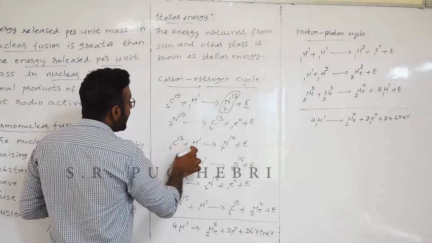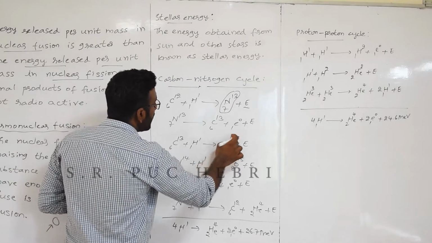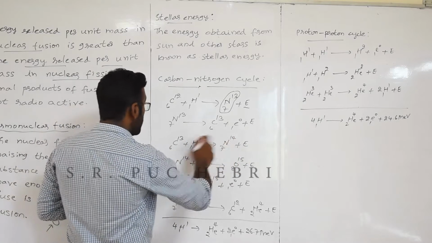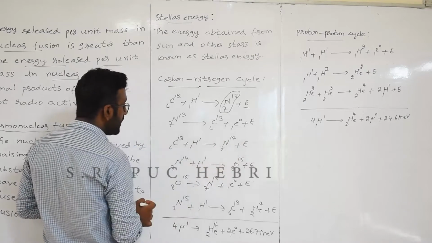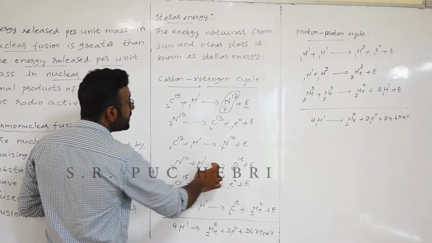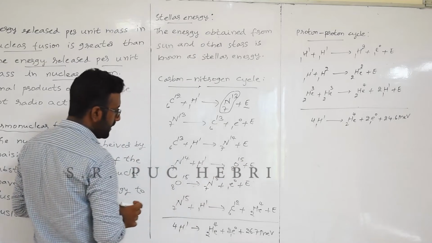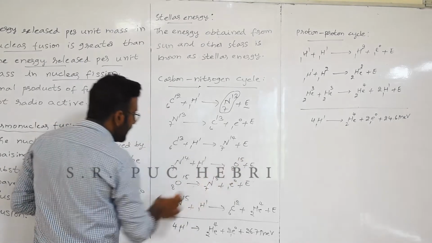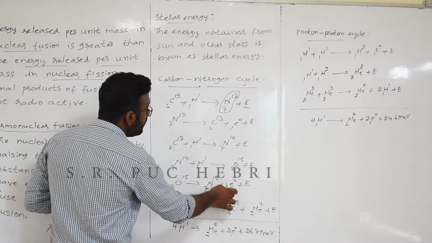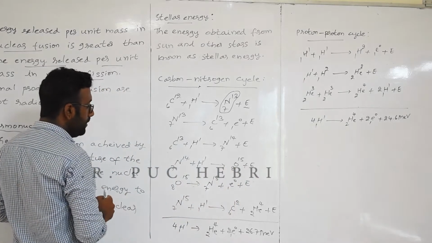C13(6) is stable. It again combines with another hydrogen nucleus to form unstable N14(7) with the release of energy. So this is actually stable. N14 is stable. This N14 again combines with another hydrogen. It is going to give you unstable O15(8) with the release of energy. Again this O15(8) will give you N15 plus one positron, then lot of energy is also released.